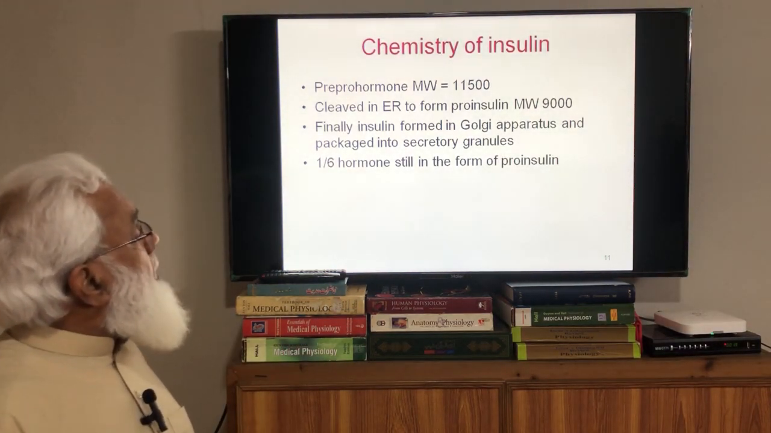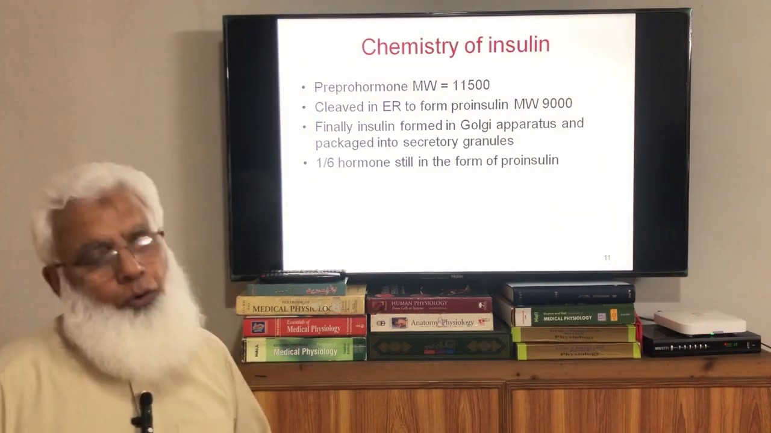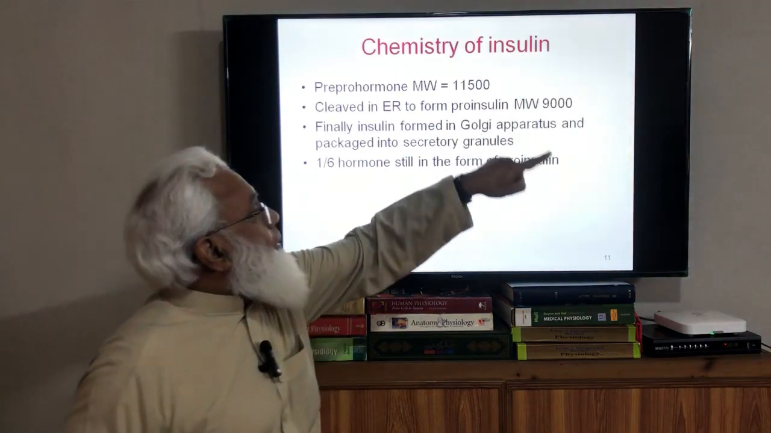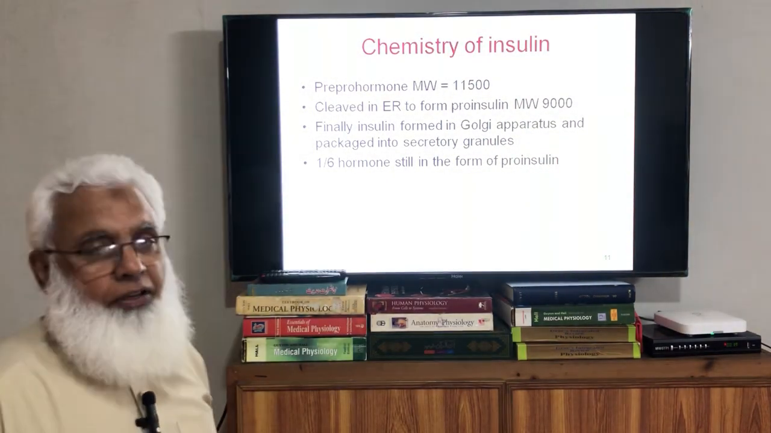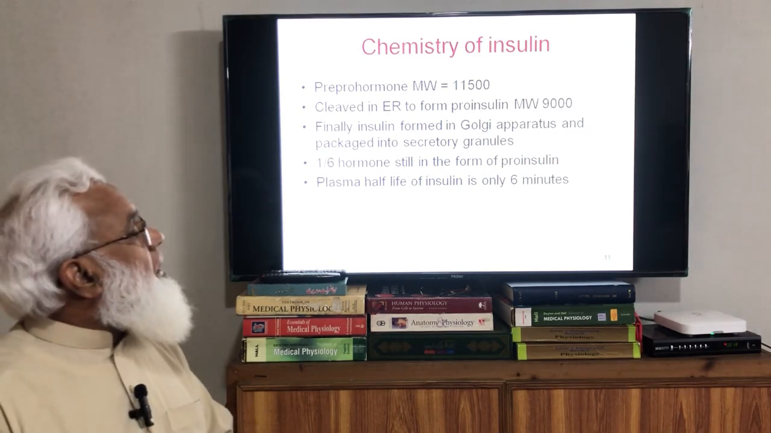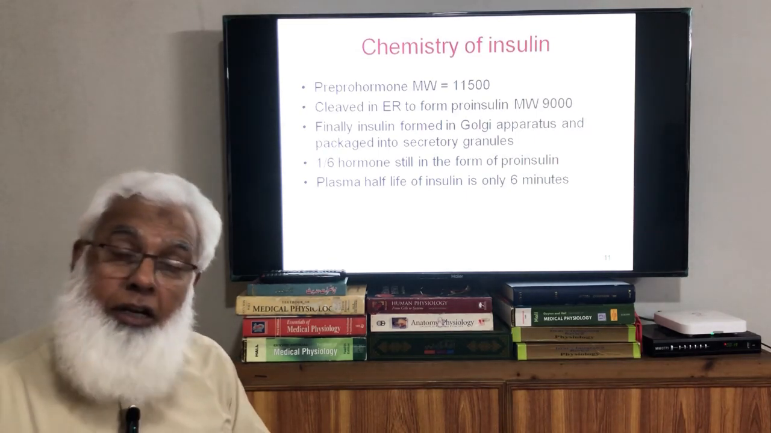One sixth of the hormone is still in the proinsulin form. Then in the secretory granules as well, this proinsulin of 9,000 molecular weight is also present, but we are concerned with insulin. So plasma half life of insulin is only 6 minutes. You can imagine it very quickly vanishes from the blood.